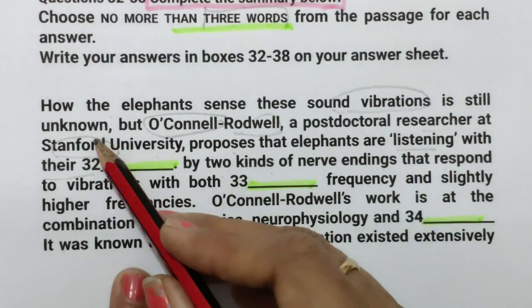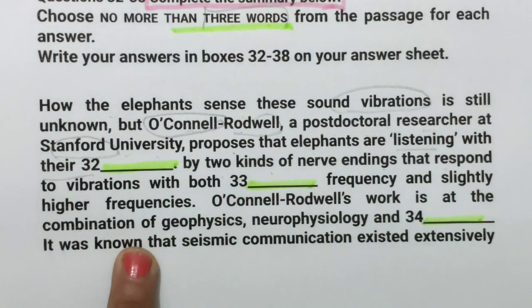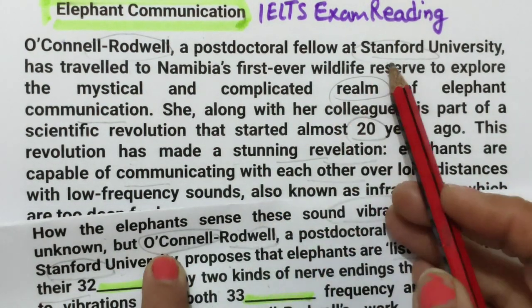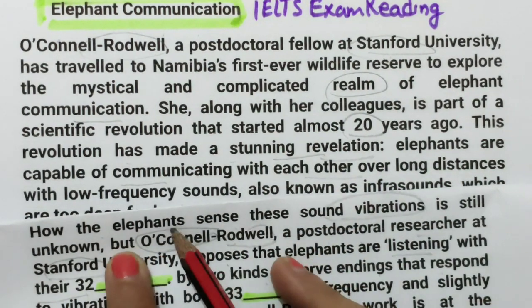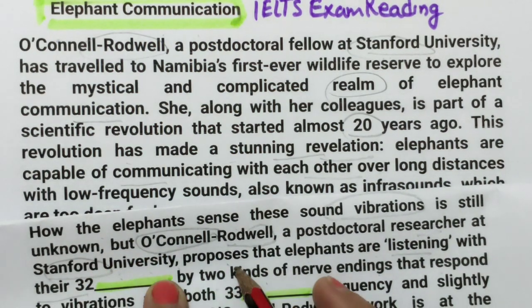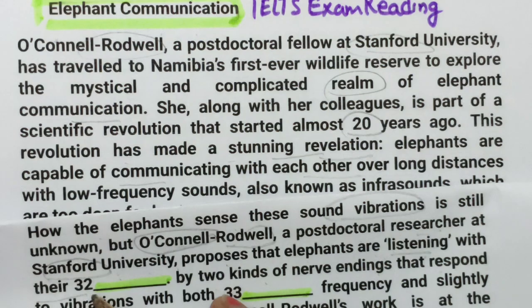Okay, so let's find this Stanford and O'Connell. As I told you, in the first paragraph we have got this person's name and Stanford University.